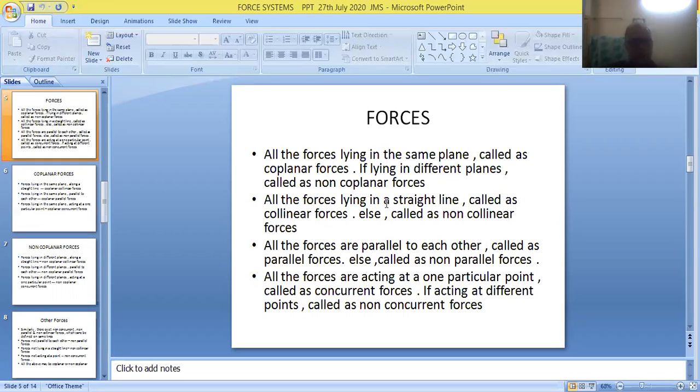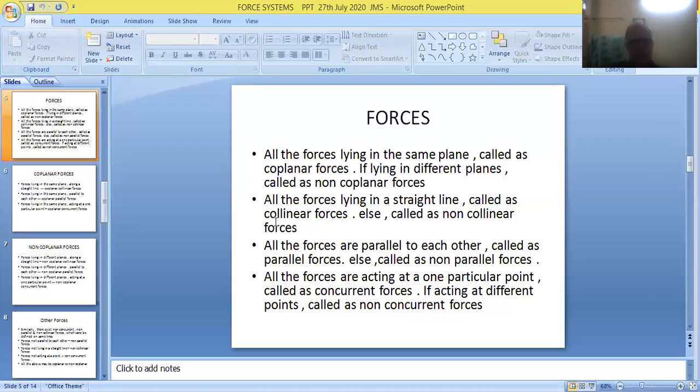Different forces lying in different planes, XY, YZ, and ZX: some forces in the XY plane, some forces in the YZ plane, some forces in the ZX plane. Then they are called non-coplanar forces. On the other hand, if all the forces are lying in the same plane, either XY plane or YZ plane or ZX plane, they are referred to as coplanar forces.